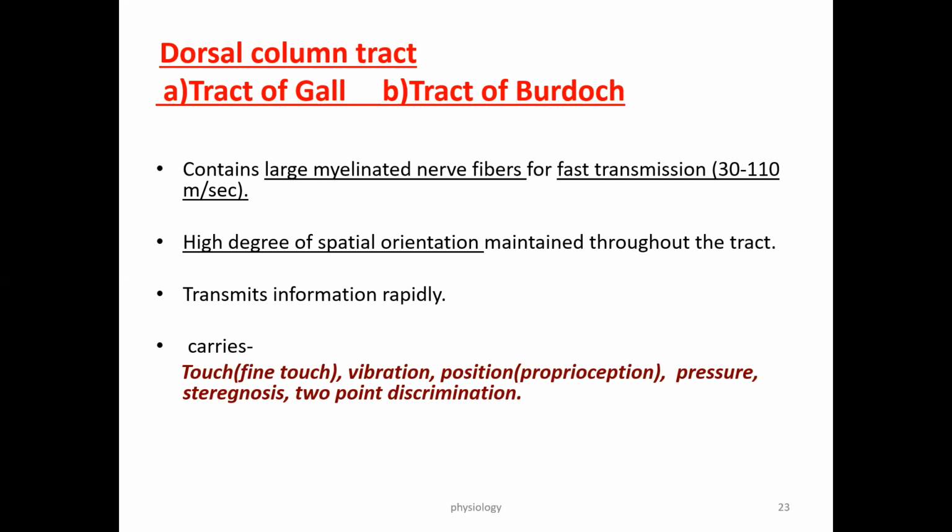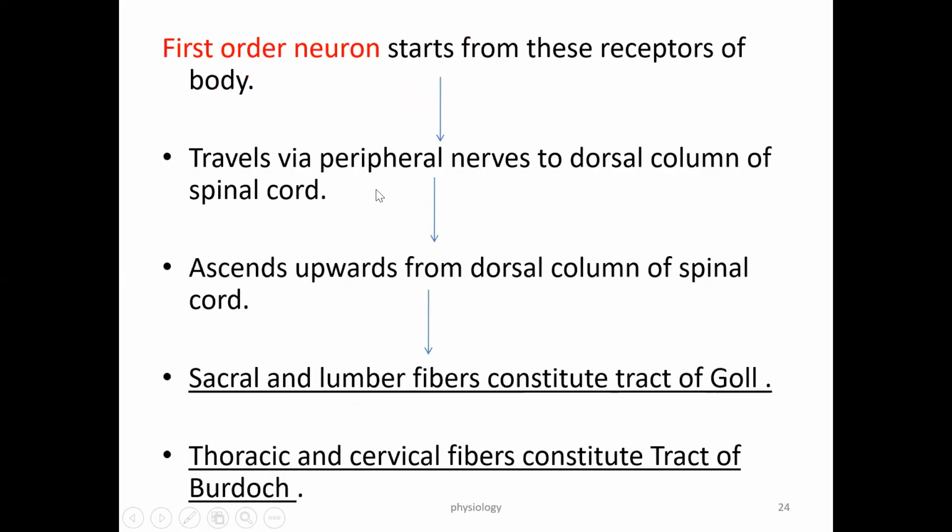Again, we have practical hours, and we have a separate practical for this, on how to check the different sensations. Okay, so this is about the dorsal column tract.